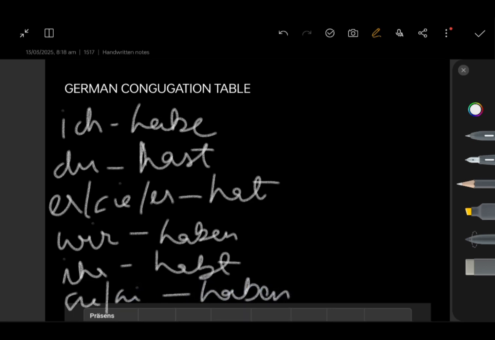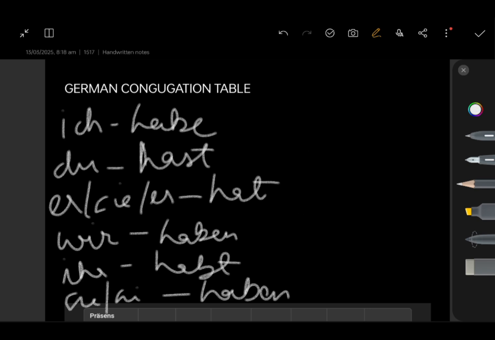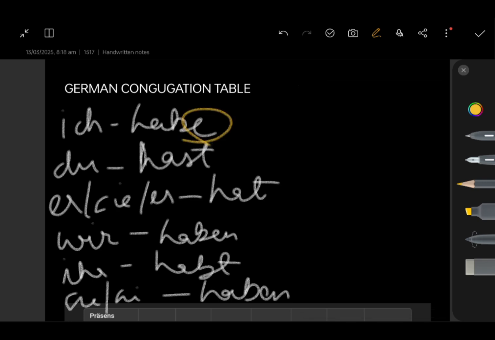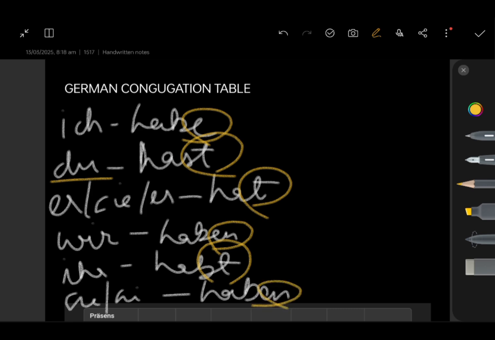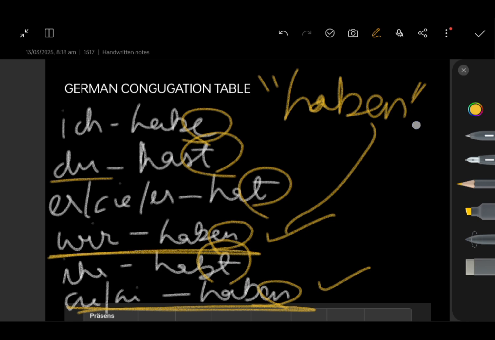See, German verbs, we know that there are two types of verbs, regular and irregular. And in regular verbs, we follow a pattern. Ich always ends with e. Du, st; er/sie/es, t; haben, habt, haben. And we know that wir and sie remain the same as the infinitive form. What's the infinitive form? Haben is the main verb, right? It remains in the same form.